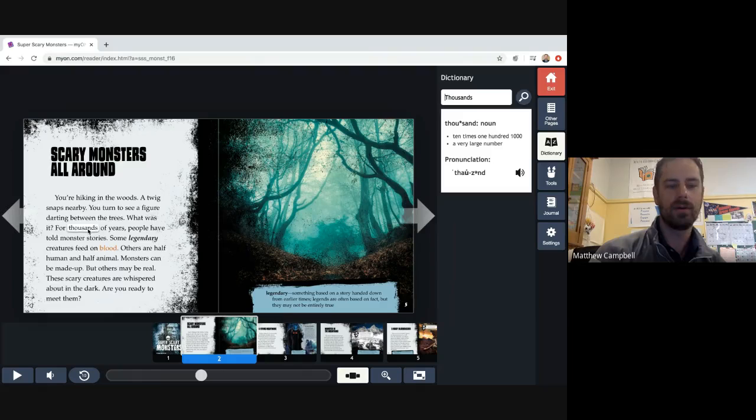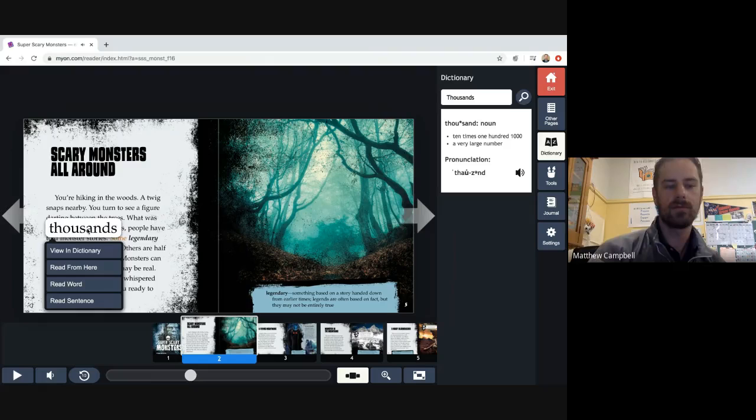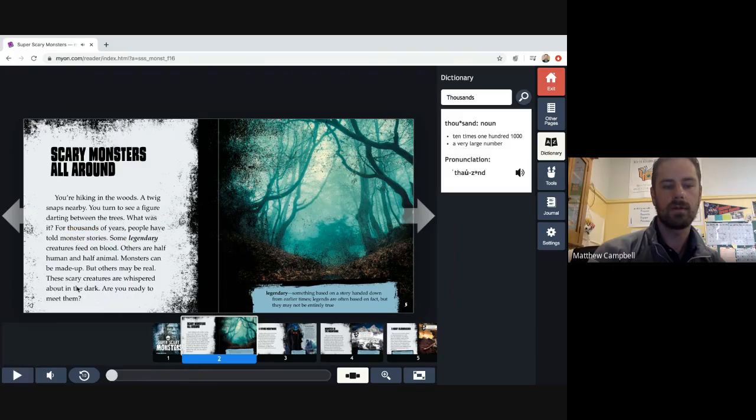that to view the word, or for it to start reading there, or for it to just read that word, or for it to just read that sentence. And you do that just by clicking on the words in there.